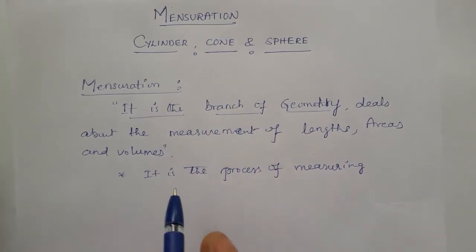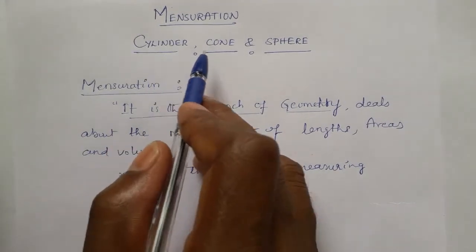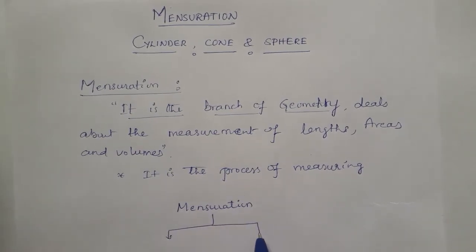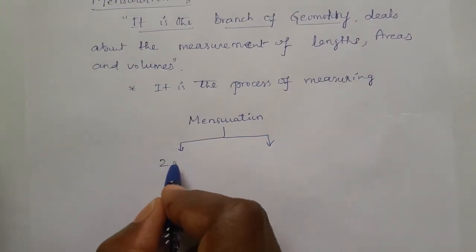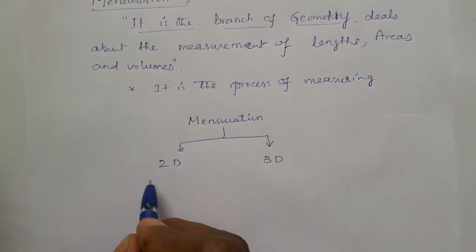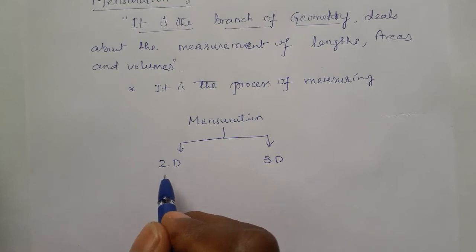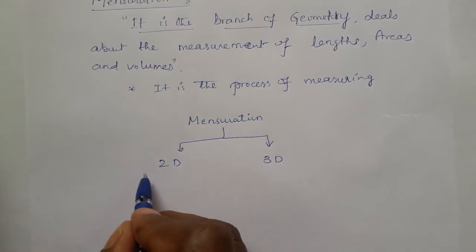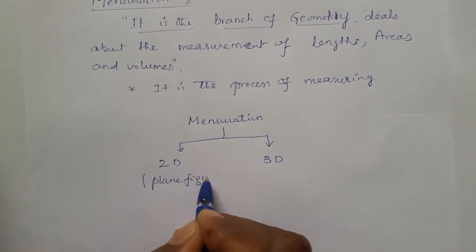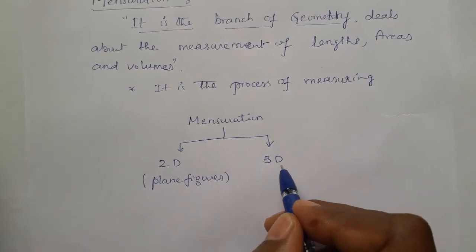Before taking cylinder, cone and sphere, first we see that mensuration is divided mainly into two. One is two-dimensional figures mensuration, another one is three-dimensional. Two-dimensional figures are also called plane figures.